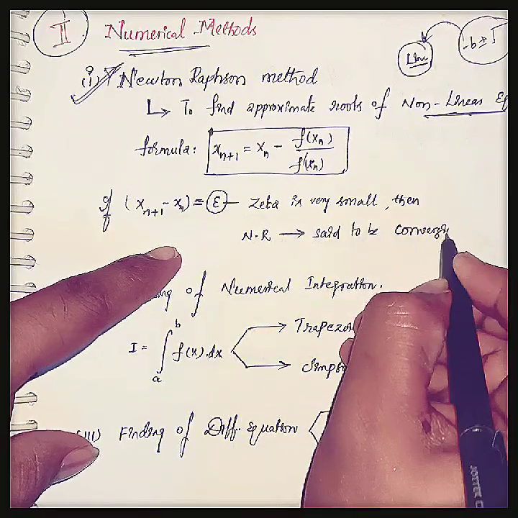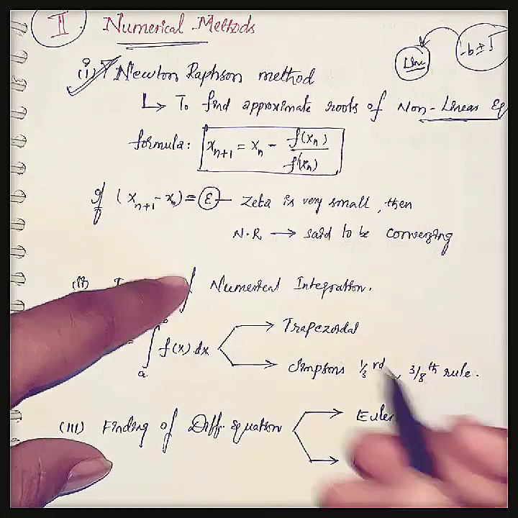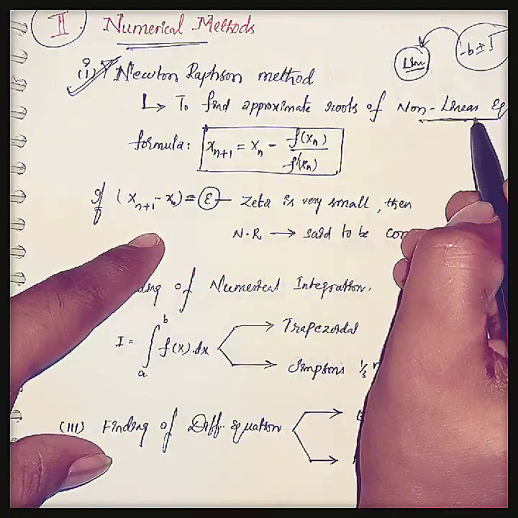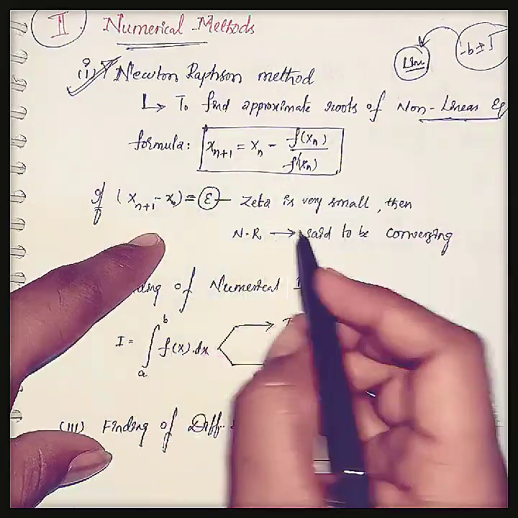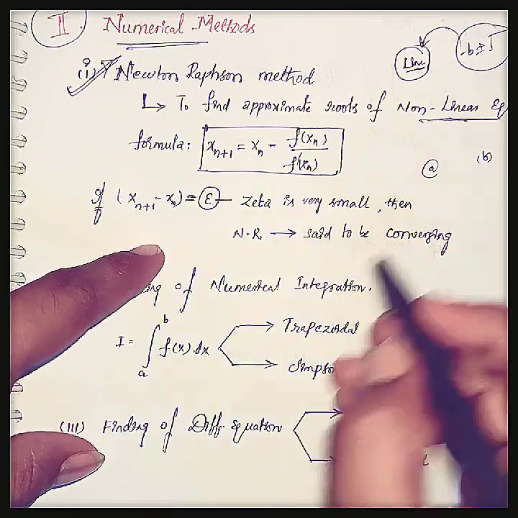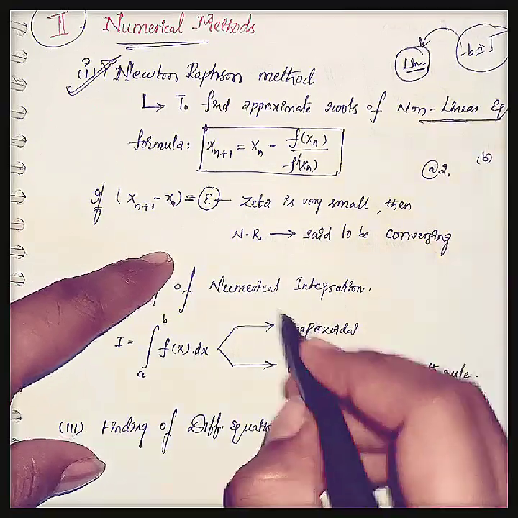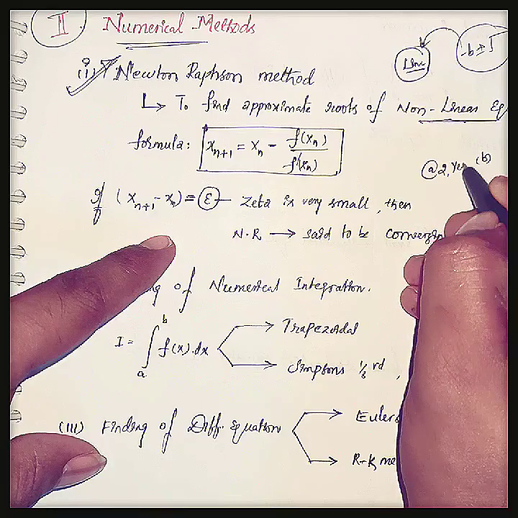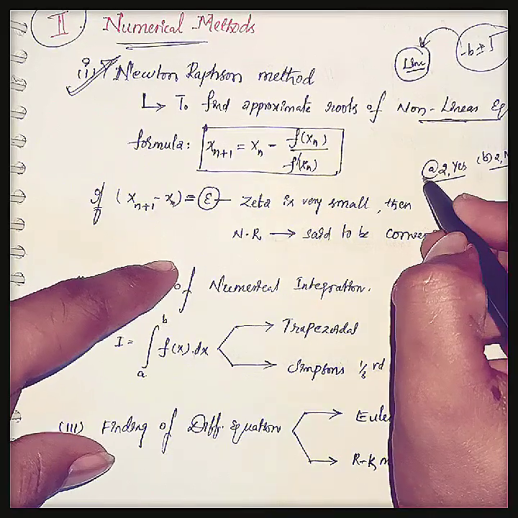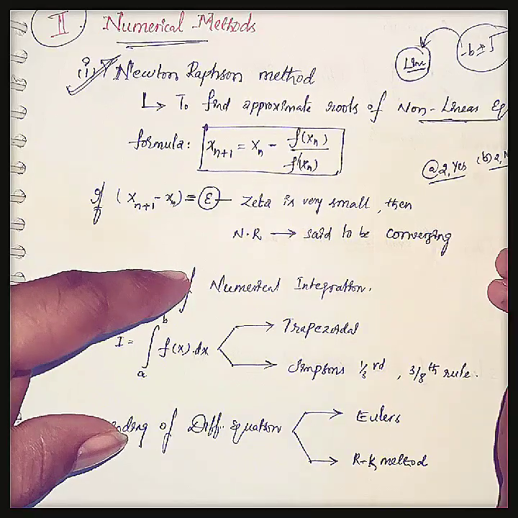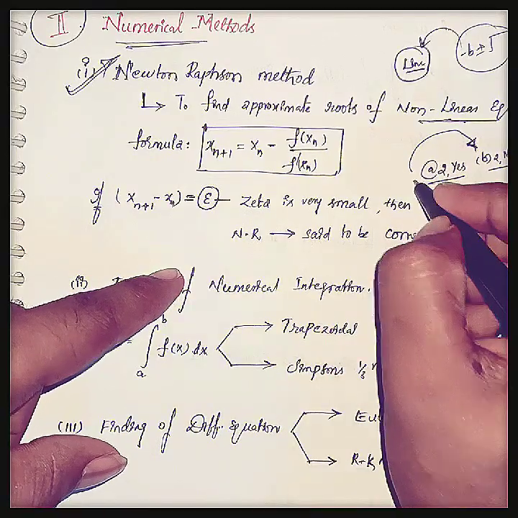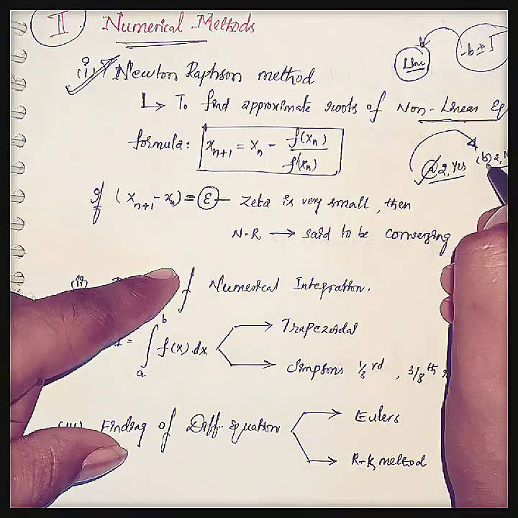converging. They will ask a question like this: find the approximate root of a nonlinear equation with the help of the Newton-Raphson method. The options are like this: option A, B, C, D. If the solution is 2, and along with 2 they will give yes, 2 comma no, like this. If the answer is 2, we should eliminate C and D, and out of these two, if it is converging, then we should select A. If it is not converging, we should select B.